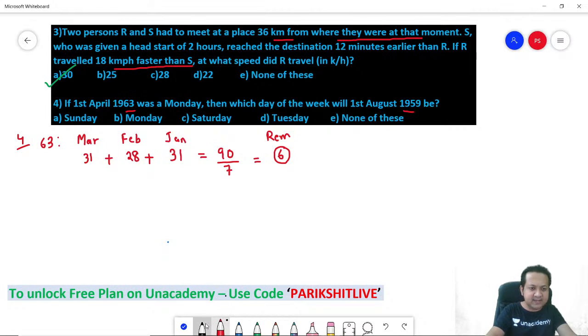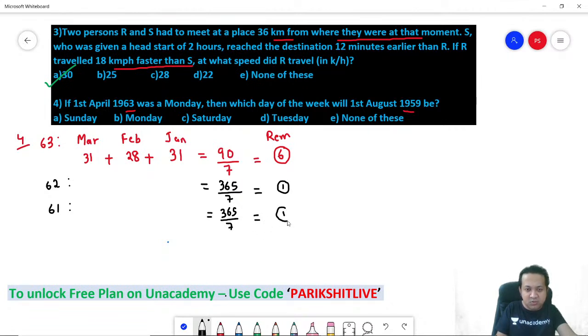Let's look at the next year, 1962. Remember, I am coming in the backward direction. Is it a leap year or a non-leap year? Obviously, it's a non-leap year, because 1962 is not divisible by 4. So there are 365 days. 365 divided by 7, remainder is 1. I just need the remainder. Next, 1961. Again, it's a non-leap year, so 365 days. 365 by 7, remainder is 1.